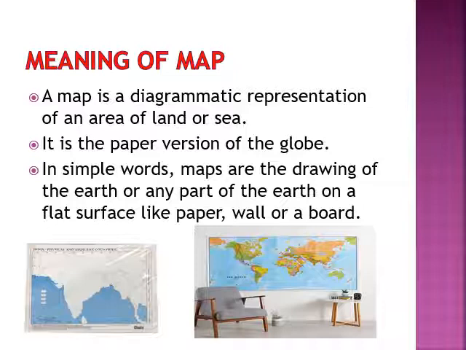What is a map? A map is a diagrammatic representation of an area of land or sea. It is the paper version of the globe. To put it in simple words, a map is a paper version of the globe. It is used to show the drawings of Earth or a part of Earth on a flat surface like paper, wall or a board, as shown in the figure below.